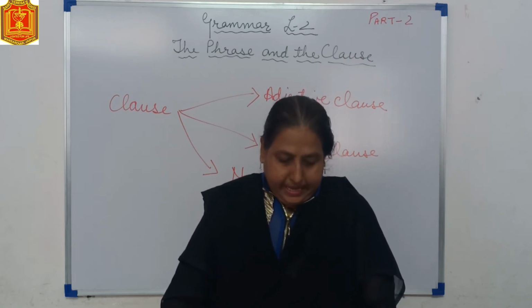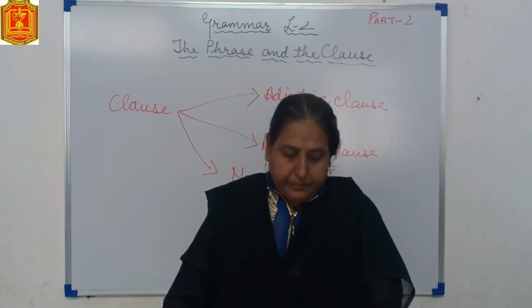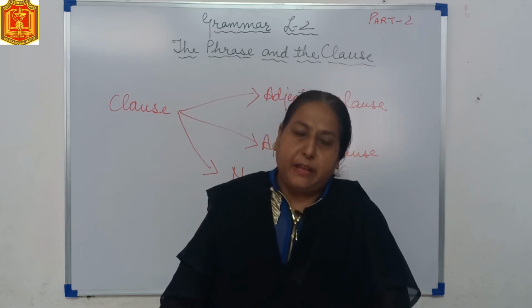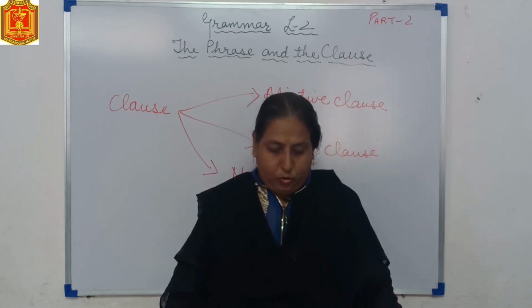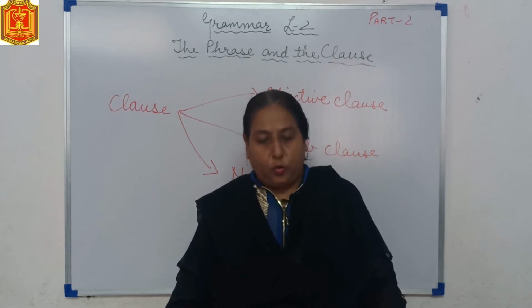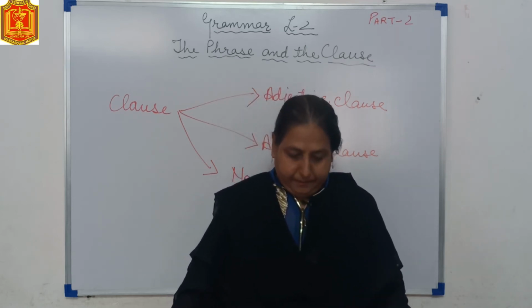Ninth sentence. I went to bed after I had done my homework. Underline I went to bed. Circle after I had done my homework. Sentence number 10. When I lived in Tokyo, I played tennis every day. Circle when I lived in Tokyo. Underline I played tennis every day.